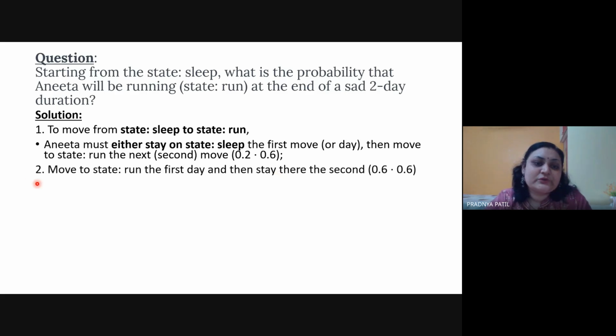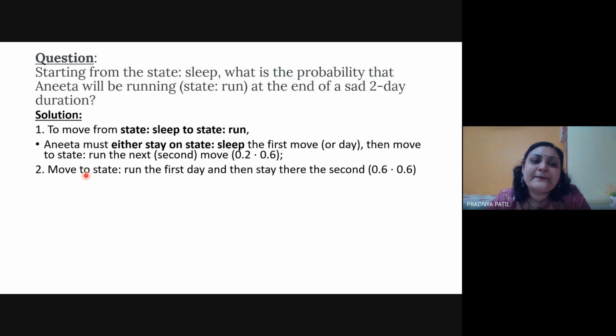Then move to state, run the first day, and then stay there on the second. So there can be multiple possibilities from sleeping to running. There is one intermittent state: sleeping to sleeping and then run, sleep to run and then run, sleep to ice cream and then run. So there can be multiple possible combinations, and for each combination you will need to calculate these probability values.